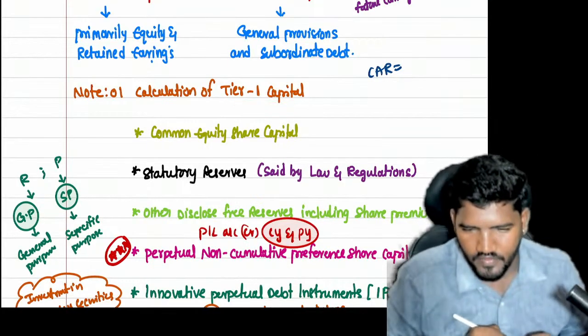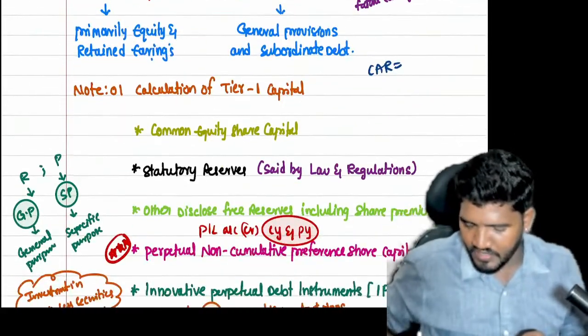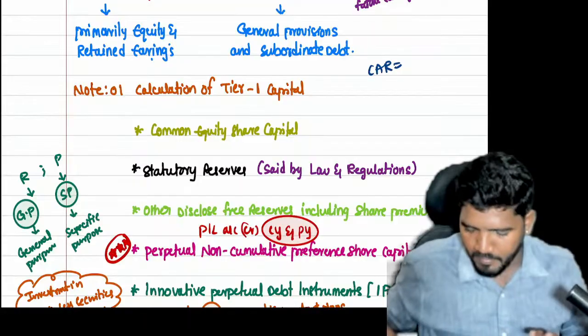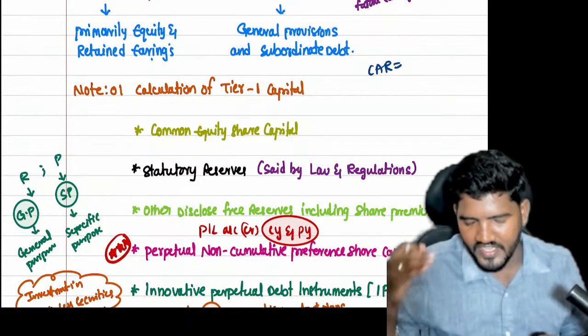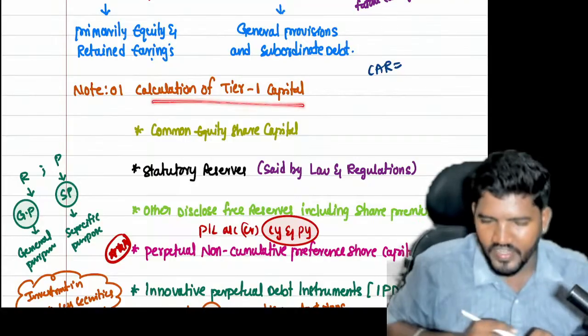Let us check the tier 1 capital. Guys, just understand, this information is not there in your material, but if you know it, you can easily answer the capital adequacy ratio calculation. So, calculation of tier 1 capital.